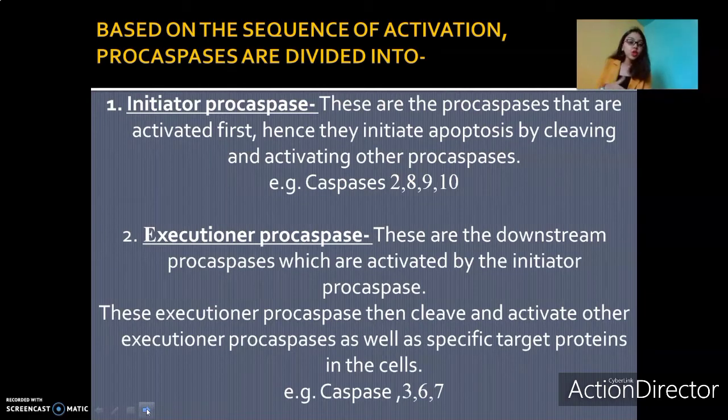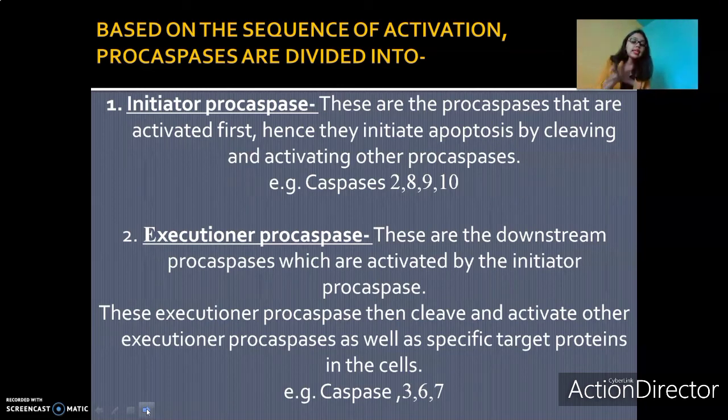Based on the sequence of activation, procaspases are again divided into initiator procaspases and executioner procaspases. What do you mean by initiator procaspases? These are the procaspases that are activated first. Hence, they initiate apoptosis by cleaving and activating other procaspases. We know that procaspases in general are inactive. So, the procaspases that are activated first are called the initiator procaspases. They only start apoptosis, by cleaving and activating the other procaspases. Examples of initiator procaspases are caspases 2, 8, 9, 10, etc.